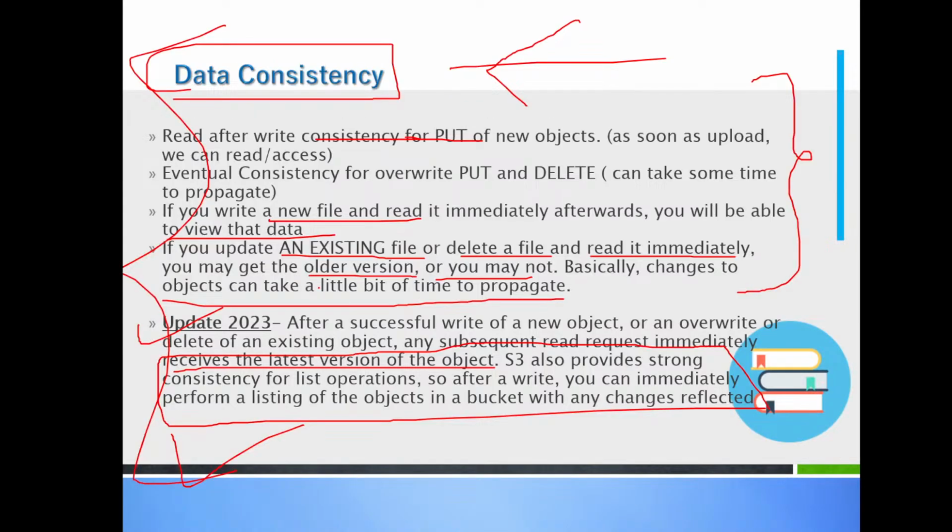Any question on this? Data consistency, data inconsistency, and why I have given this thing, or why I'm emphasizing this thing? Because आगे जाके हम डेटाबेस भी पढ़ने वाले हैं. There also you will find the same thing. So wherever you are dealing with data, you should be aware of data consistency, irrespective, ये Amazon है, even in your local system, in your on-premise system, even in your Azure or any cloud और on-premise, data inconsistency एक बहुत बड़ा प्रॉब्लम है. And how can we overcome? That's another topic. But currently with Amazon S3, I'm saying that they have resolved this issue.